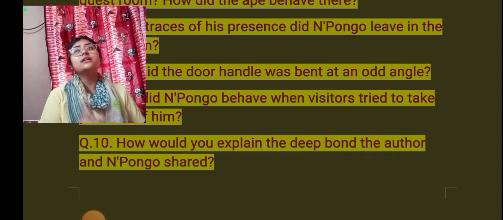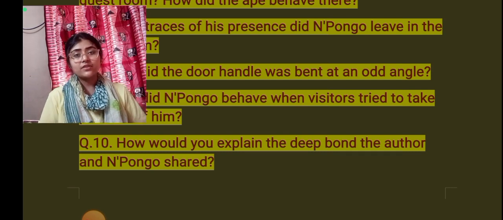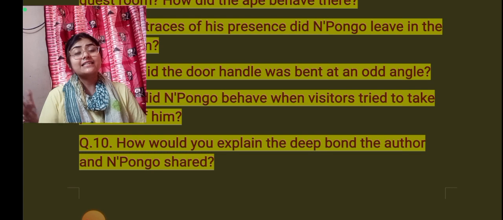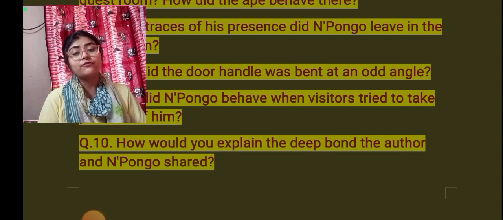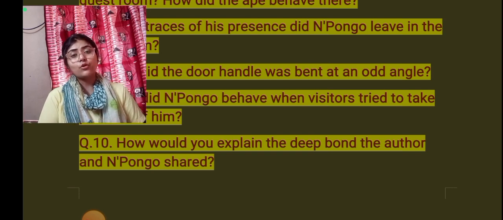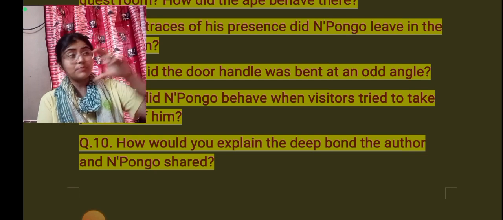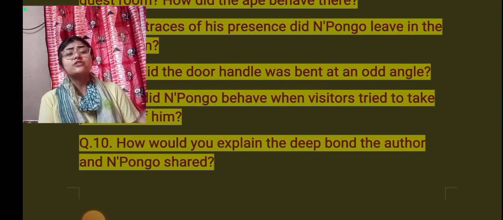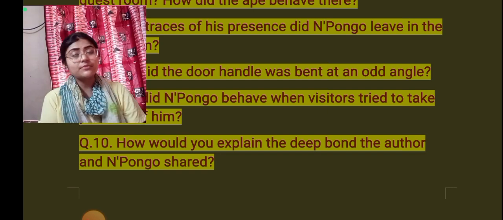Npongo was such an animal who was loved by everybody, and definitely by the author, because he was over there as a guest. He was there in the guest room of the author, and right from that day, the family members of the author fell in love with Npongo. And there was a particular part in the story when Npongo became ill and the author had to go to some other places for some campaigning or something else.